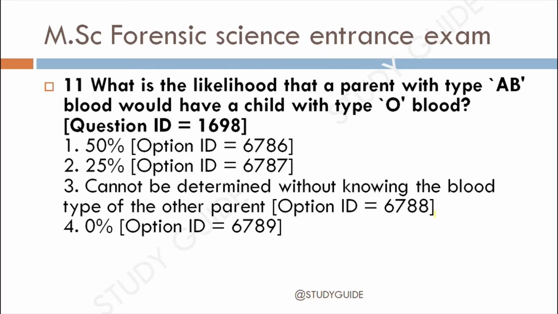Basically, the answer for this question is 0%. Why? Because if the parent is AB and the other parent is any other blood group, maybe O, B or A, all the children will be of type A or B, never of the O blood group. So the correct answer is option 4, 0%.